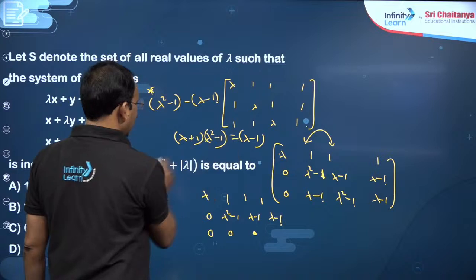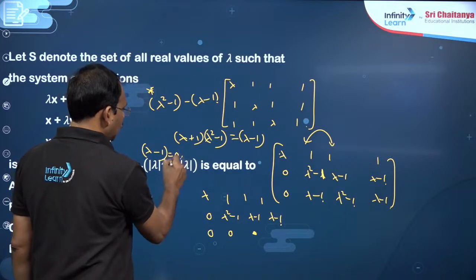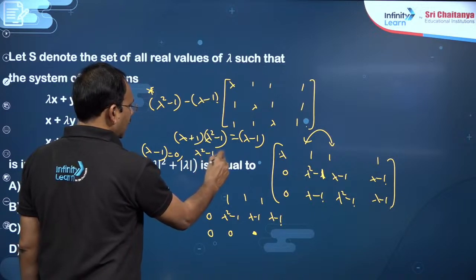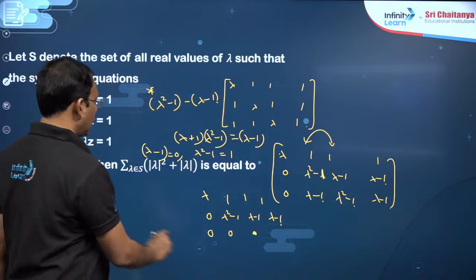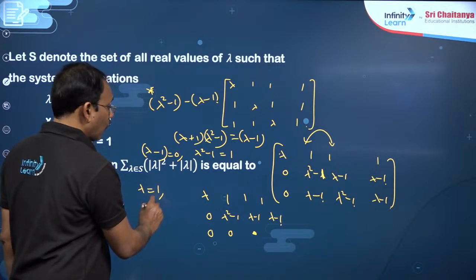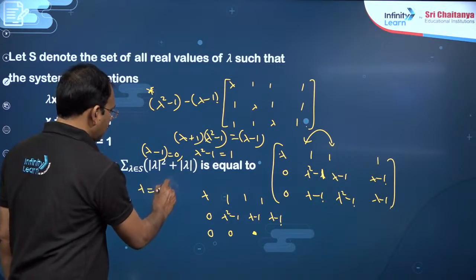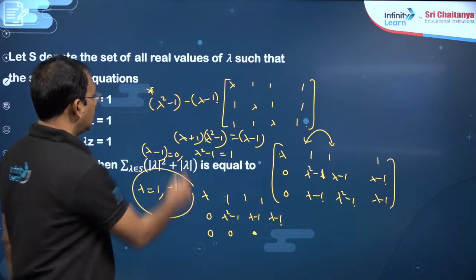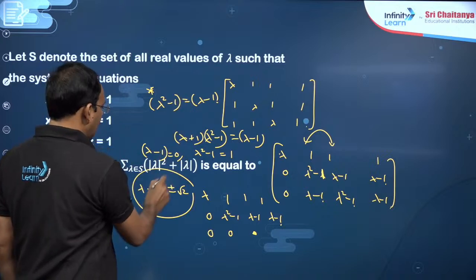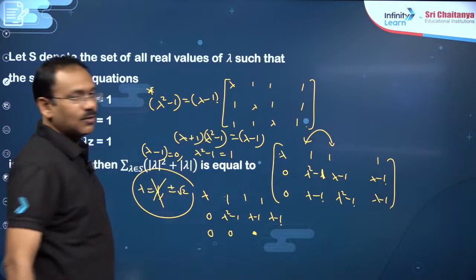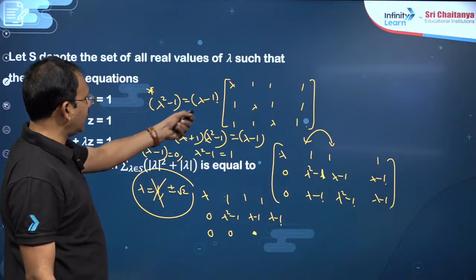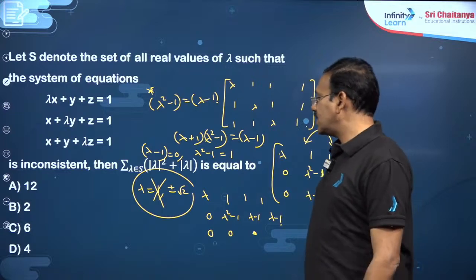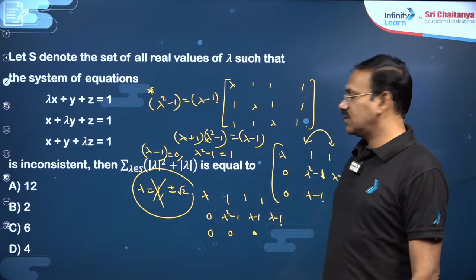This is 0 in the sense, my dear friends, lambda minus 1 equal to 0, one possibility. Then lambda plus 1 into lambda minus 1, that is lambda square minus 1 is equal to 1, lambda square is equal to 2. So lambda possibilities are 1 and plus or minus root 2, three possibilities you have. But in this case this should not be 0. This will be 0 when lambda is equal to 1, both will be 0. But when lambda is root 2, this is 1 and this is root 2 minus 1. So finally you got mod lambda value root 2. Root 2 square is 2, plus root 2, 4 plus 2, 6 you will get.